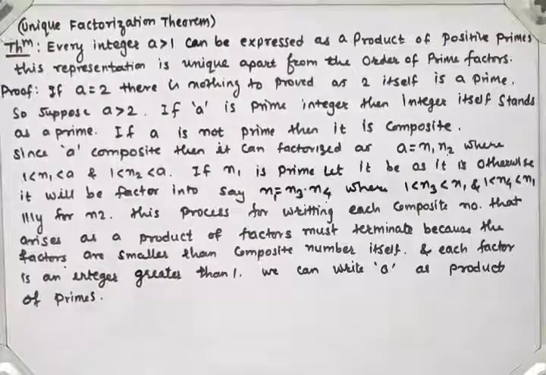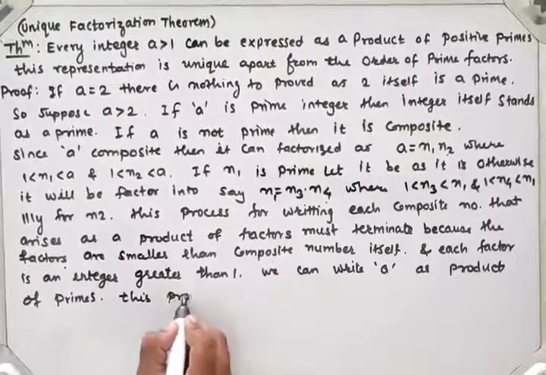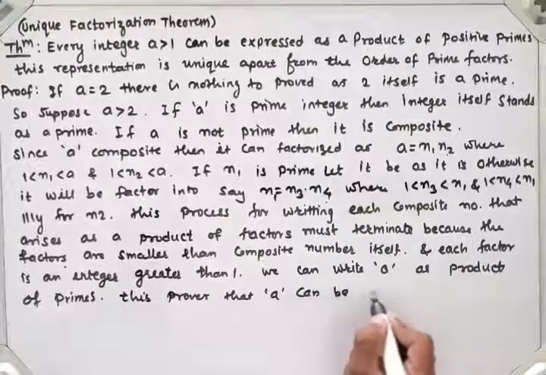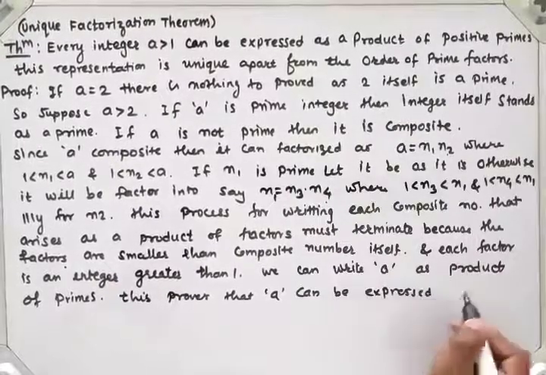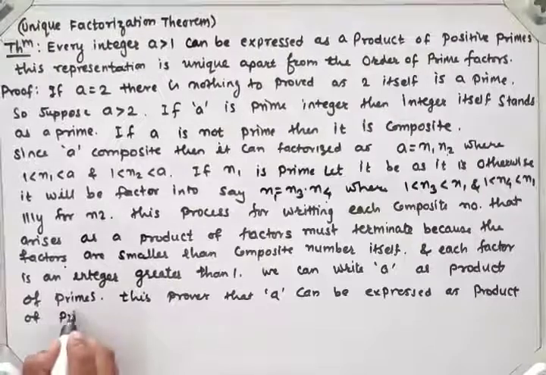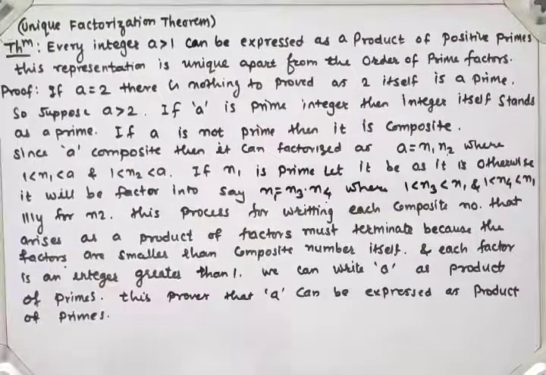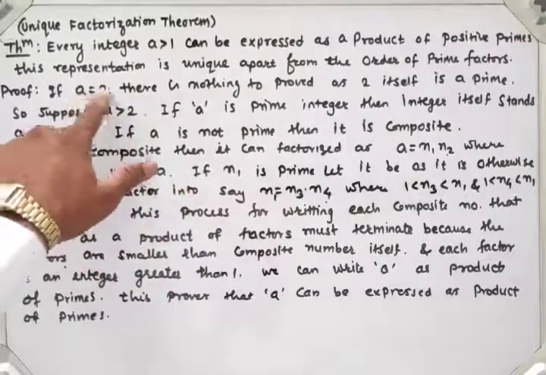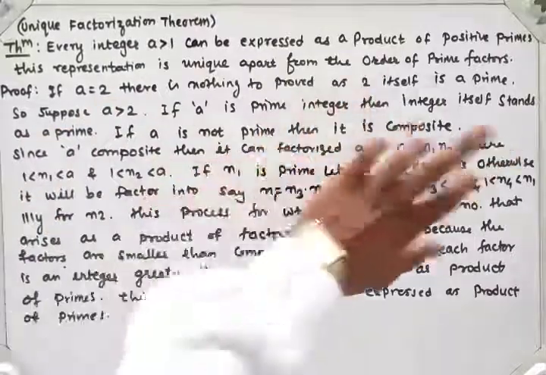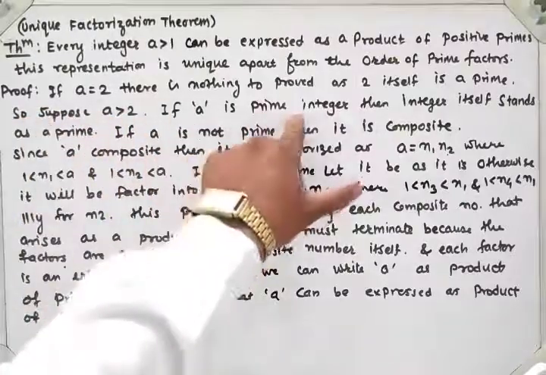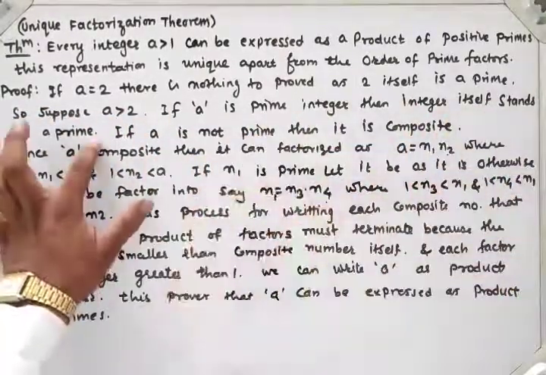This proves the first part, that A can be expressed as a product of primes. Here, if the smallest prime number is 2, so A is 2, then there is nothing to prove because 2 itself is a prime number. If I take A greater than 2, and if A is a prime integer, then the integer itself stands as a prime number, so nothing to prove.